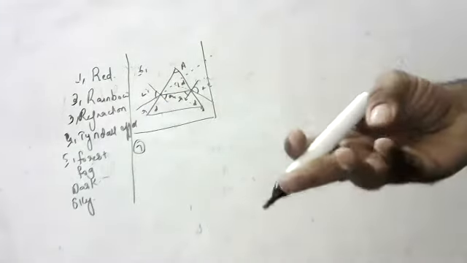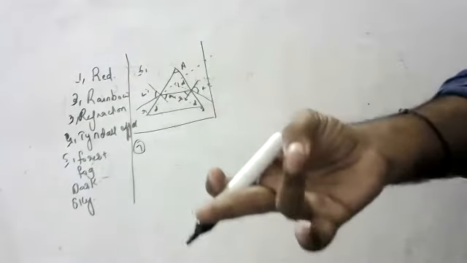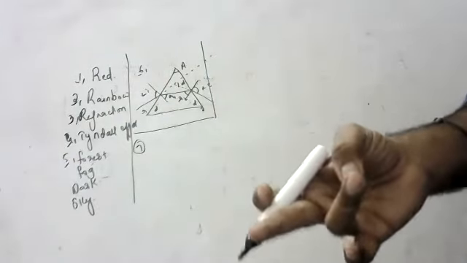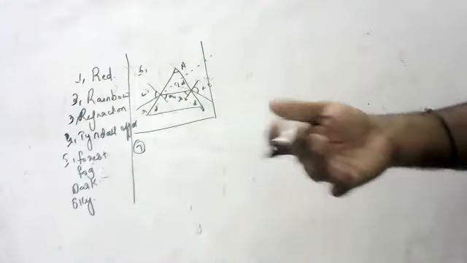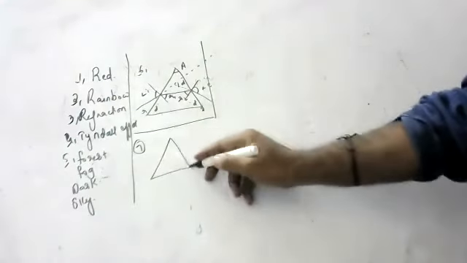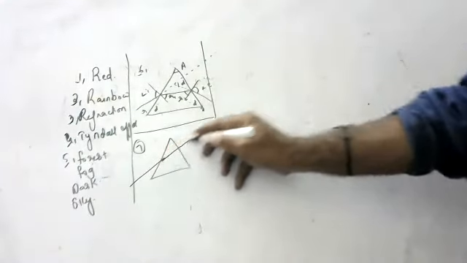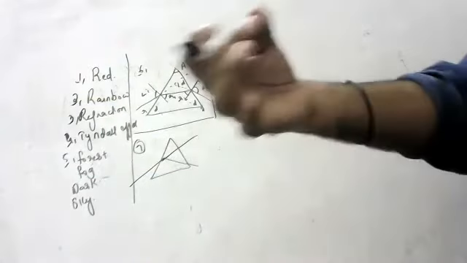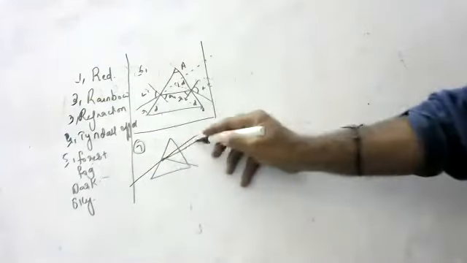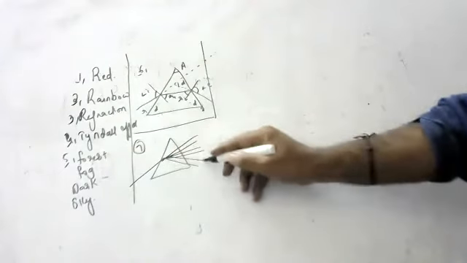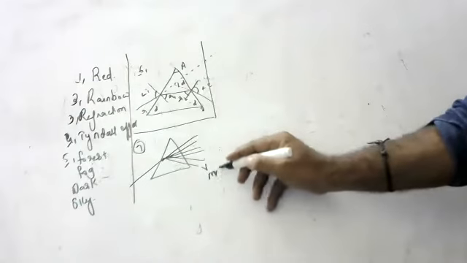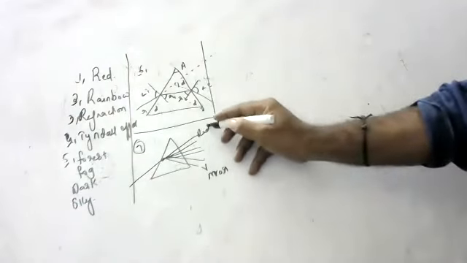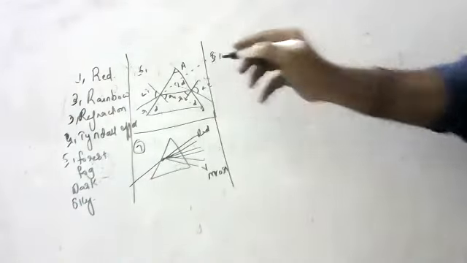Give reason: the extent of deviation of a ray of light on passing through a glass prism depends on its color. When light is passed through a prism, do all of them deviate with the same angle? No, sir. Violet deviates most, and red deviates least.